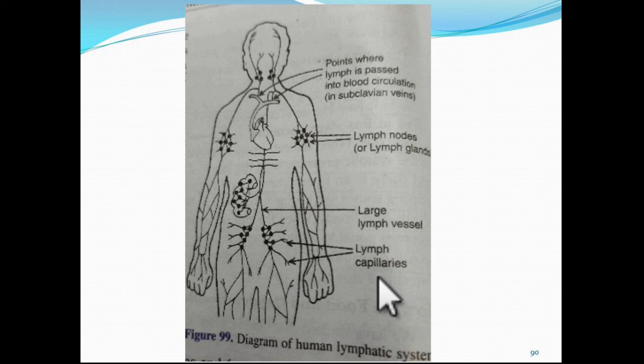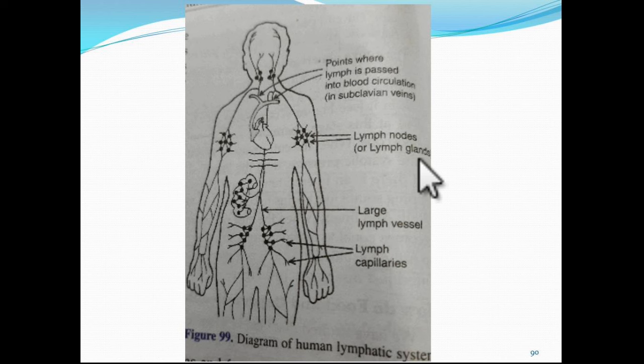Now children, after this you can see lymph capillaries are joining to form large lymph vessels. The lymph vessels have lymph nodes or lymph glands at intervals. These lymph nodes contain a special type of cells called lymphocytes. Lymph nodes containing lymphocytes are involved in the cleaning of lymph and protecting the body from disease.